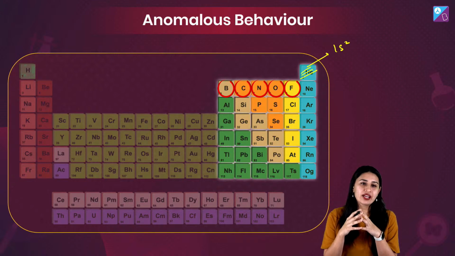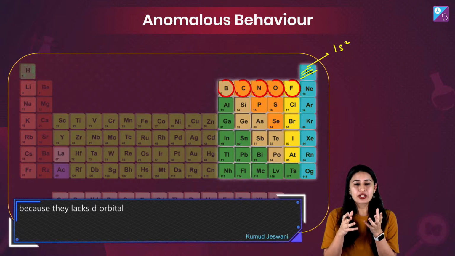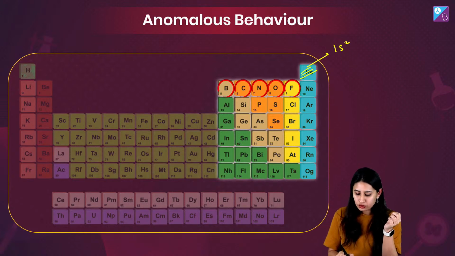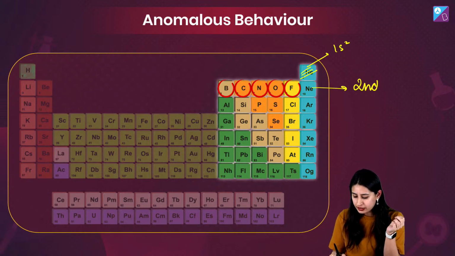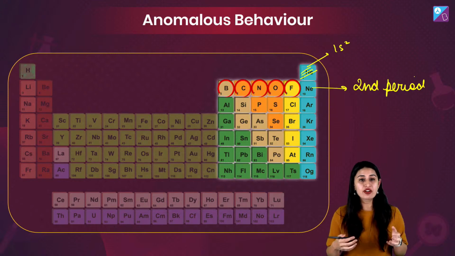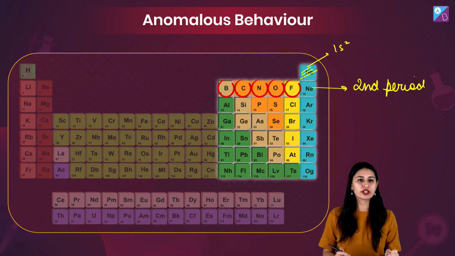Yes, क्या बात है कुमुद जिसवानी, क्या बात है, कमाल कर दिया. So, बिल्कुल, what Kumud is saying is absolutely right because they lack d orbitals. That's the logical explanation. They belong to which period? Second period. And if they belong to the second period, there is no d. And if there is no d, like a 3d or a 4d, their behavior will be different. What all things will be different?